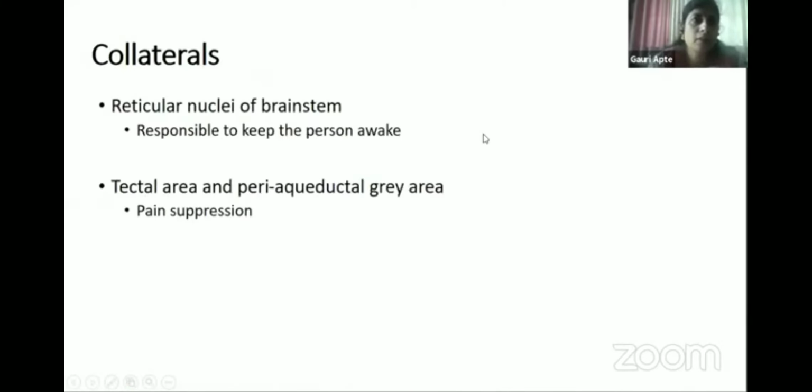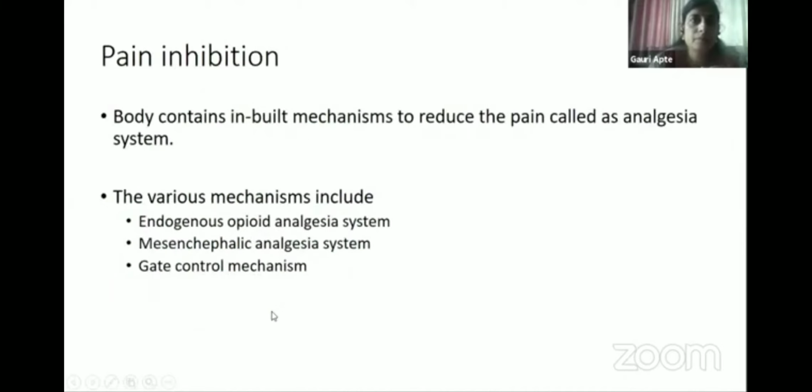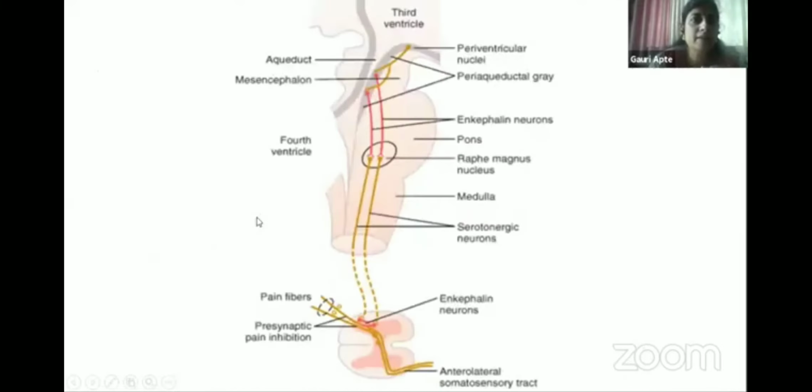Okay, the fibers also pass to the various nuclei, that is reticular nuclei. Pain keeps the person awake. Okay, for pain suppression, there are some areas which will reduce the pain, and the hypothalamic and limbic system, which creates the behavioral and emotional responses to the pain. Pain inhibition can be asked as a short note.